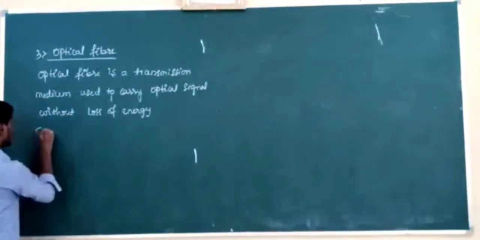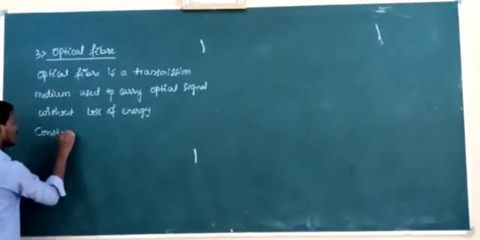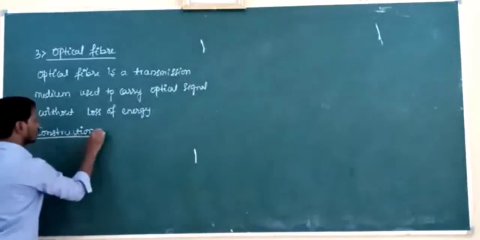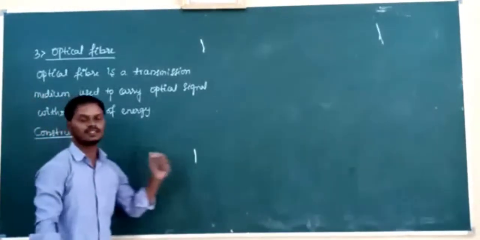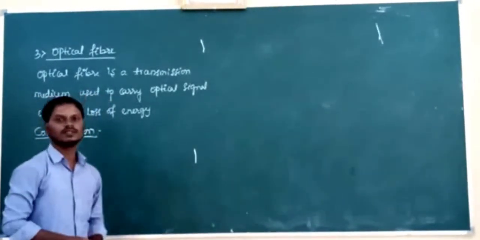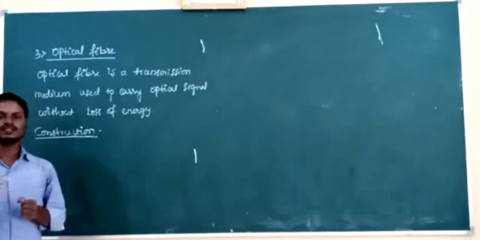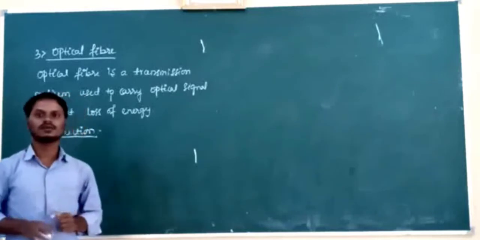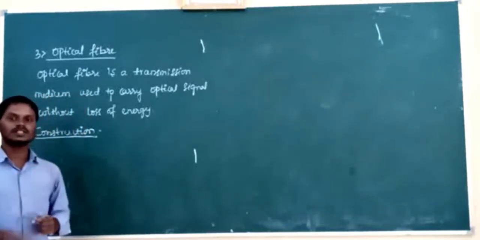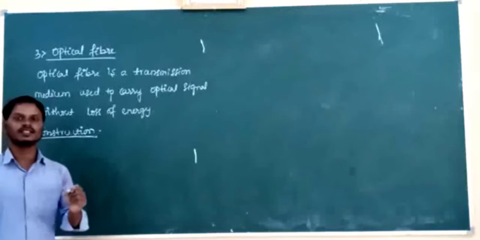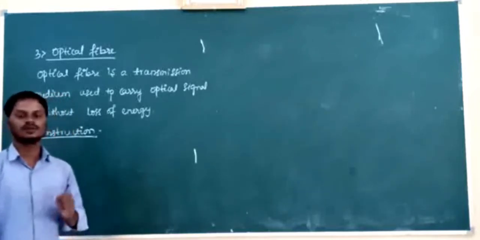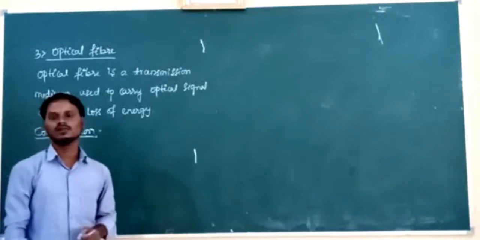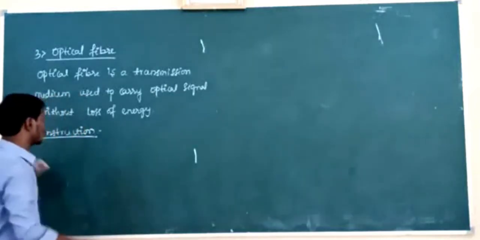Construction means what are the essential parts of the optical fiber? Means main parts present in the optical fiber. So a thin optical fiber is made up of glass or quartz of high refractive index and it is called core. And this core is coated with a less refractive index material that is called cladding. Core and cladding. Core having high refractive index and cladding having low refractive index.